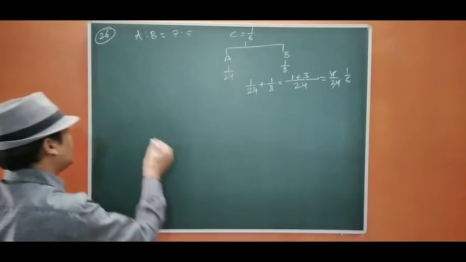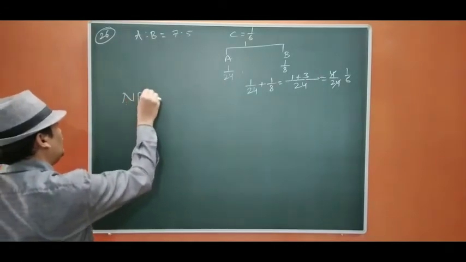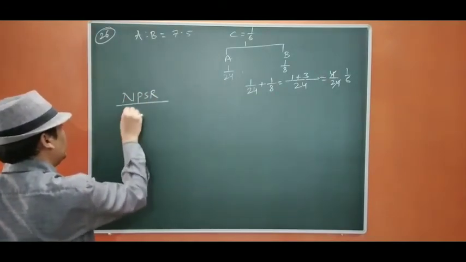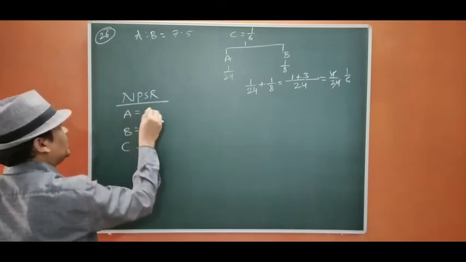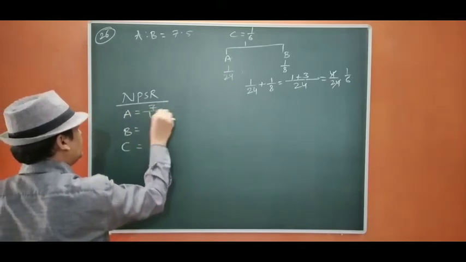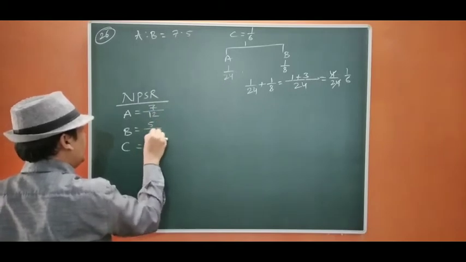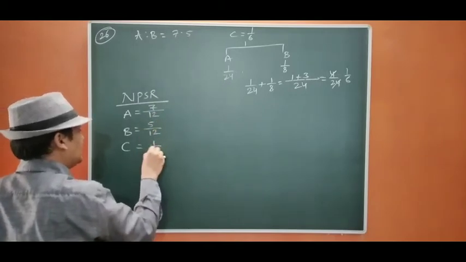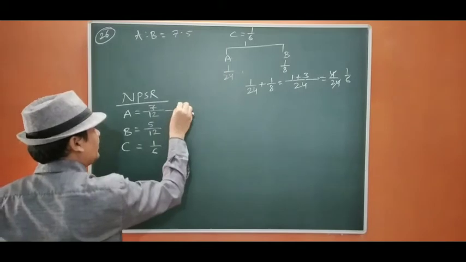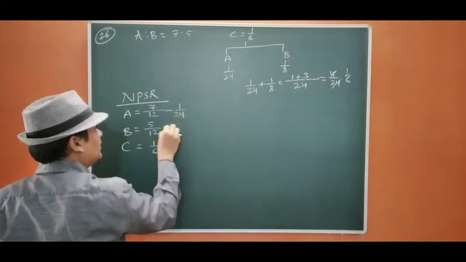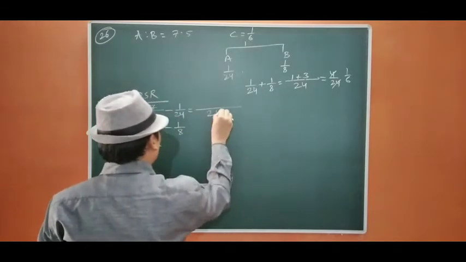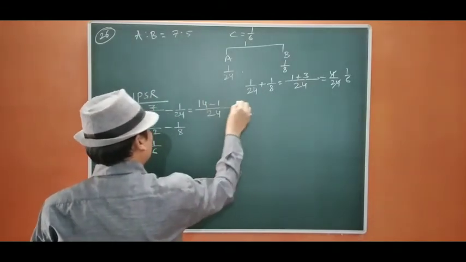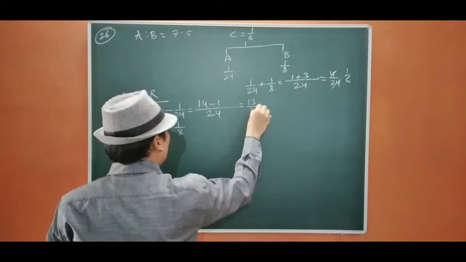Okay, so let us start new PSR. New PSR will be A, B, C, that is 7/12, 5/12 and 1/6. We are going to deduct 1/24, 1/8, so it is going to be 24. 7 2s are 14 minus 1 equals 13/24.